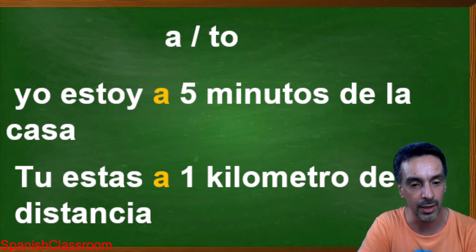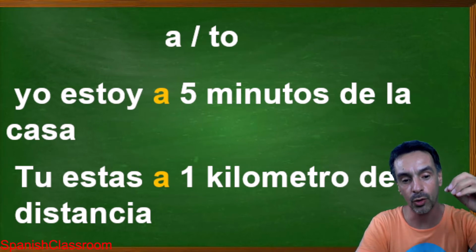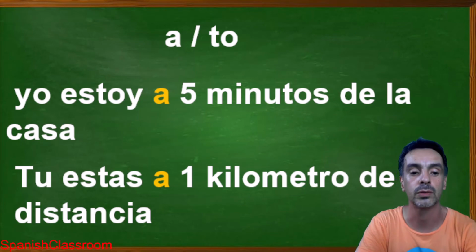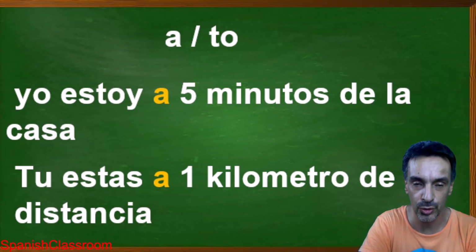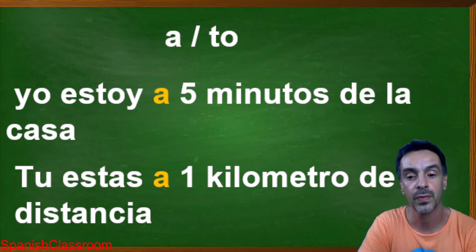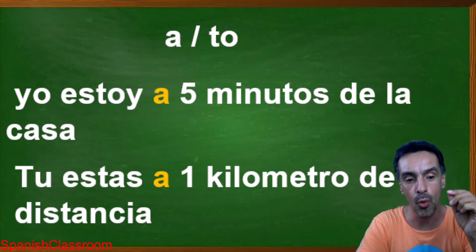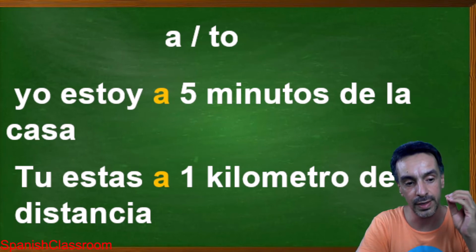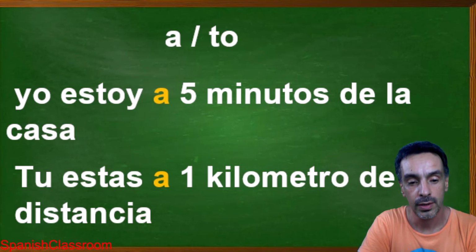That's the meaning, that you are in a place, distant to another place, but only 1 kilómetro, or km. I just put it all together, kilómetro, for you to understand better. Tú estás, you are, 1 kilómetro de distancia.